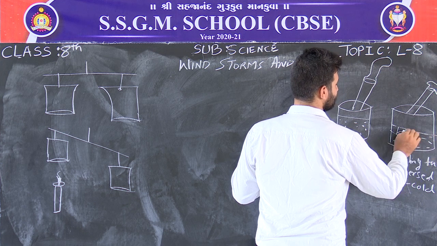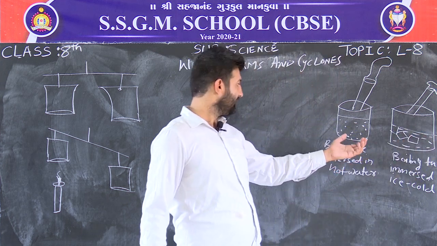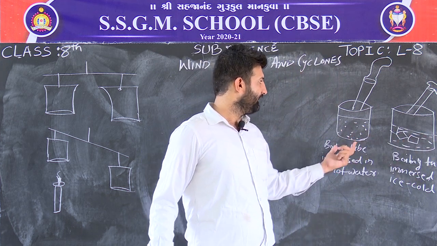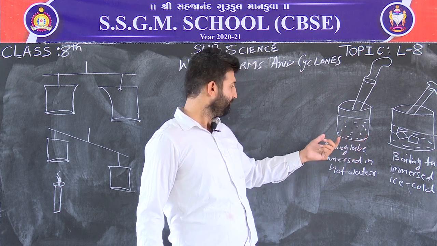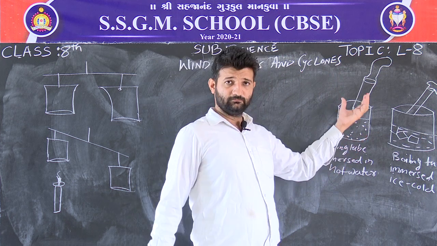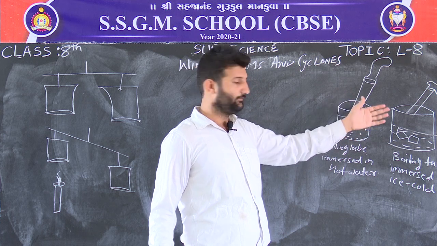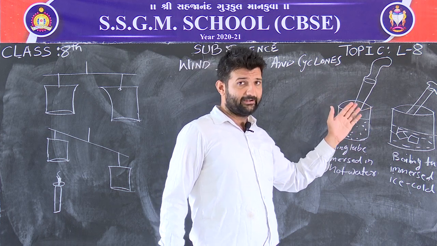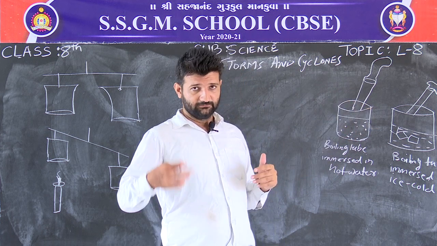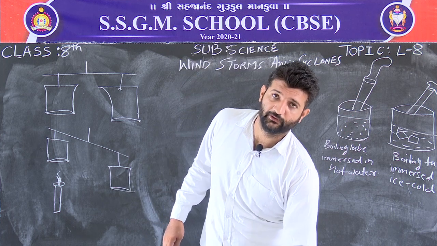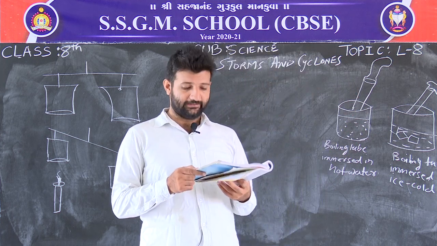So these two beakers are totally different from one another, and you have to put the tube in each for 2 to 3 minutes and observe what happens. They are asking what you will observe.